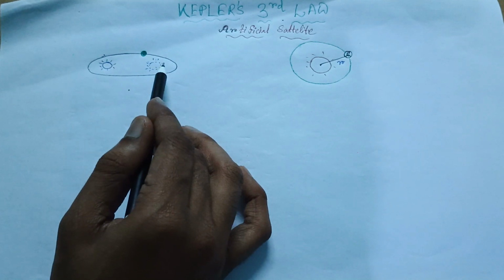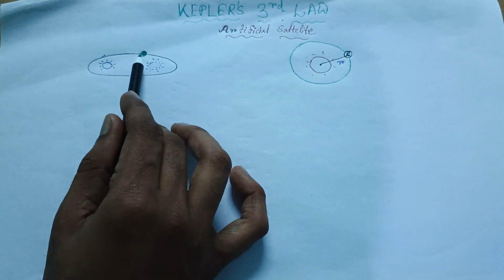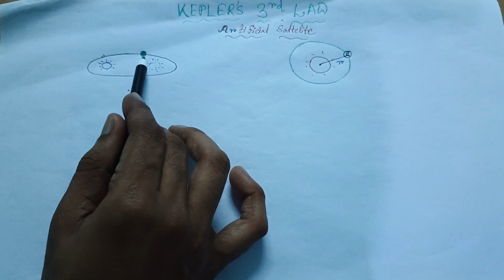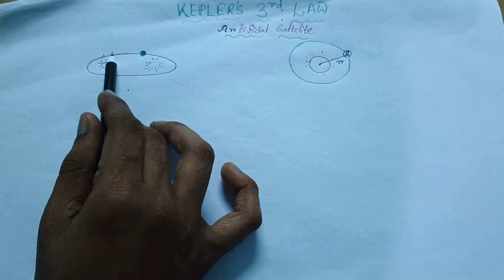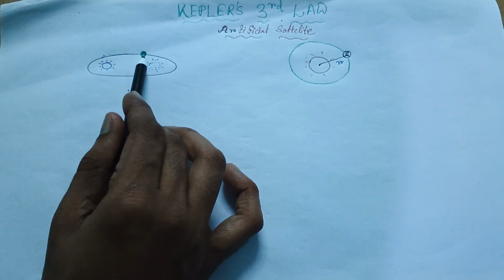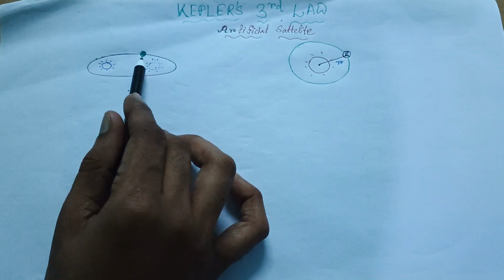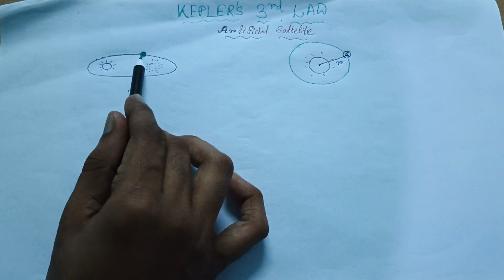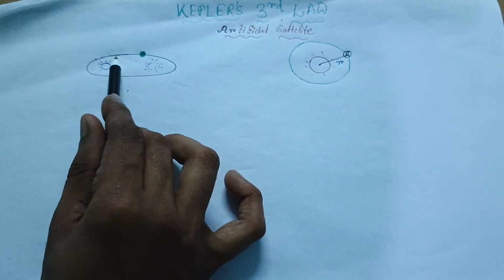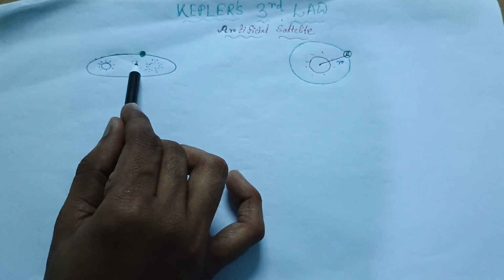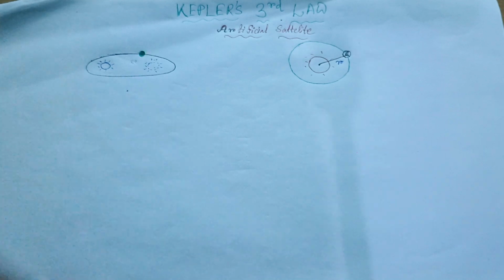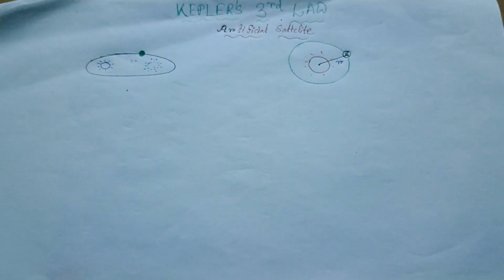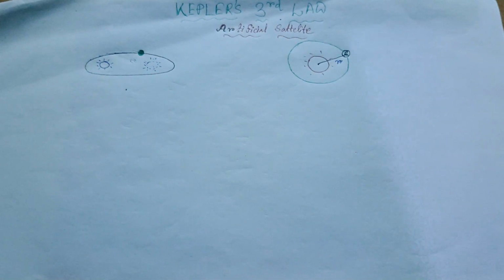And the second law is that the planet will sweep the same area per unit time. That means when revolving, it will pass over the same area in each unit time. That means the areal velocity is conserved. Now we are coming to the third law. Now, what is the third law?